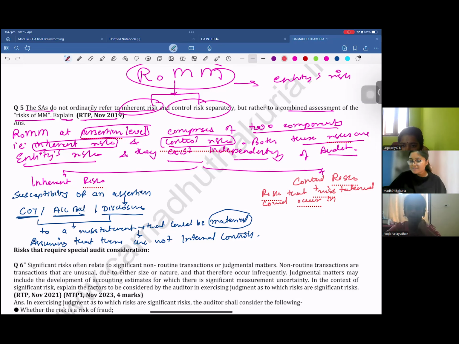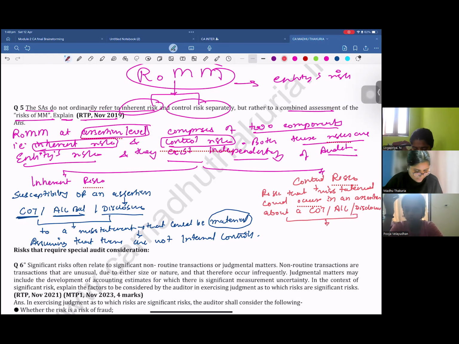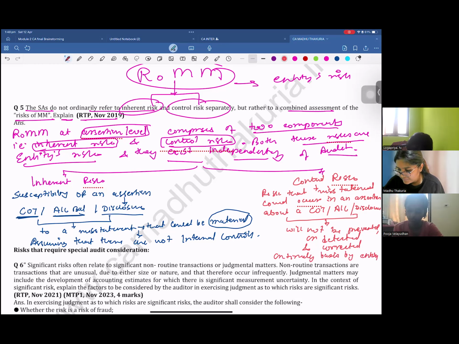So control risk is the risk that a material misstatement that could occur in an assertion, assertion about a class of transaction (COT), account balance, or disclosure, will not be prevented or detected and corrected on a timely basis by the entity's internal control.